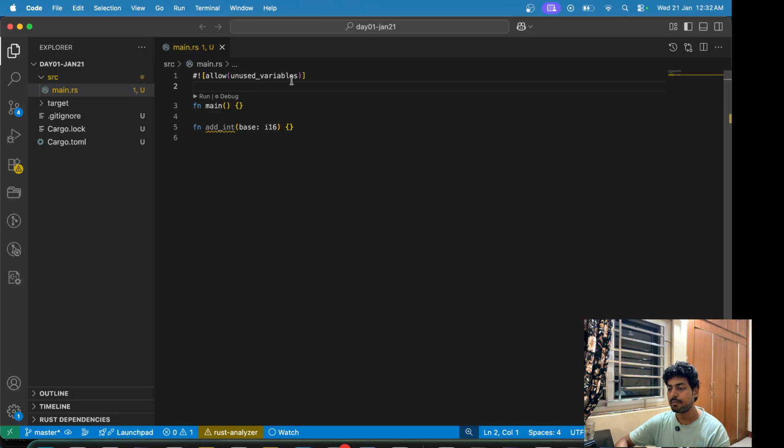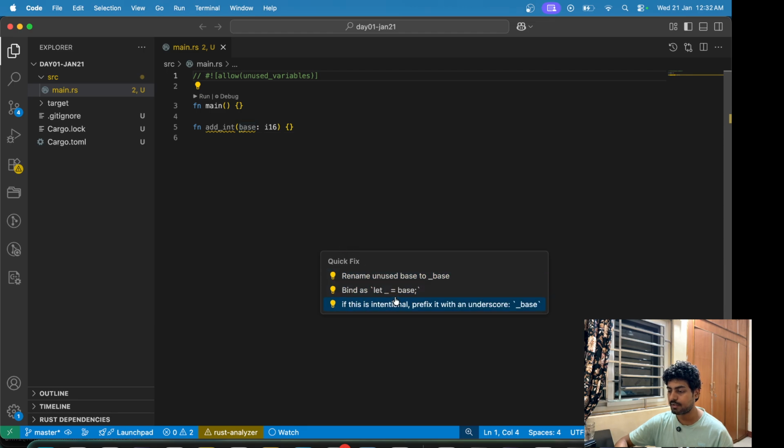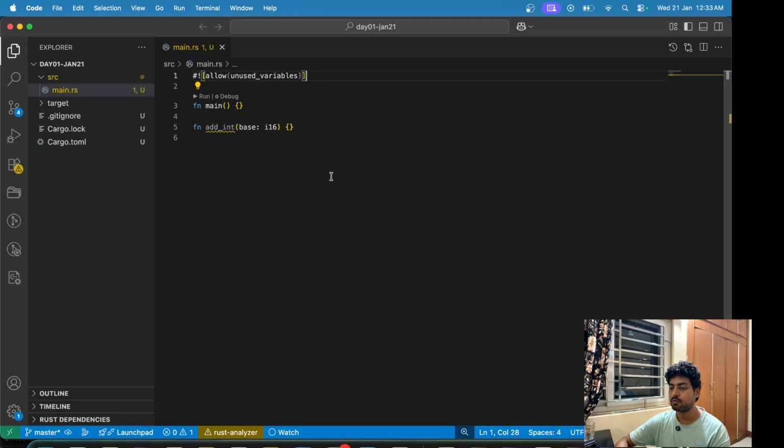If you remember, if I don't use this thing, you can see that base is also complaining that this is a number that is not being used. You can just click on this quick fix, and there are a bunch of suggestions here. Either we can use underscore for a number that is not in use, or we can just use this macro, allow unused variables. So I'm doing that for now.